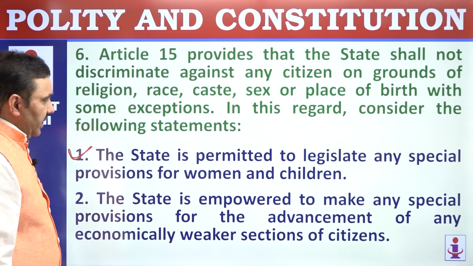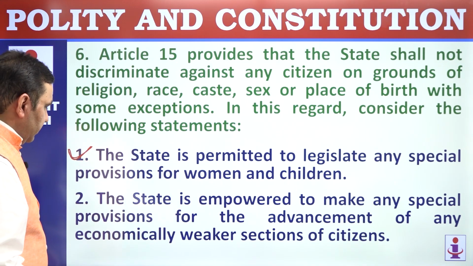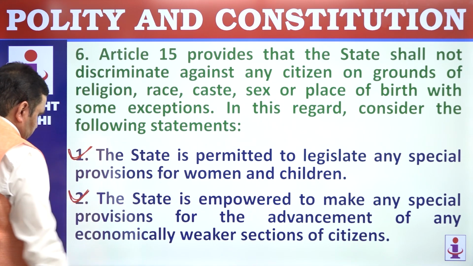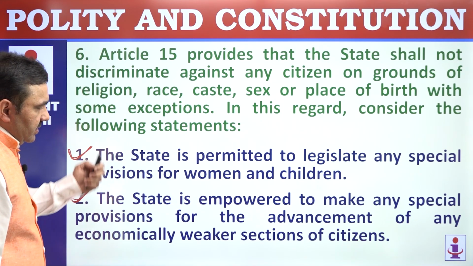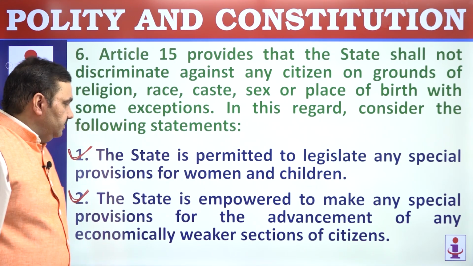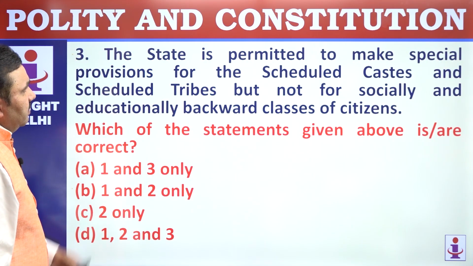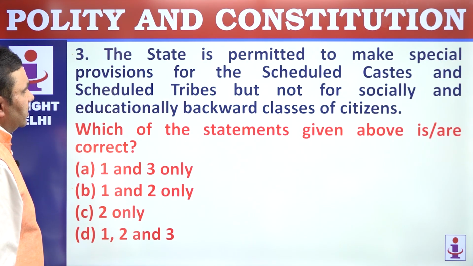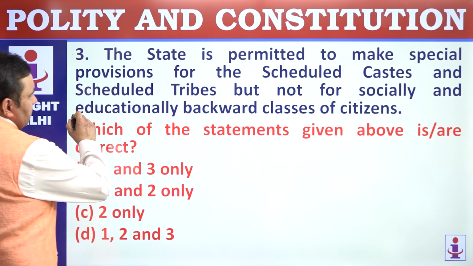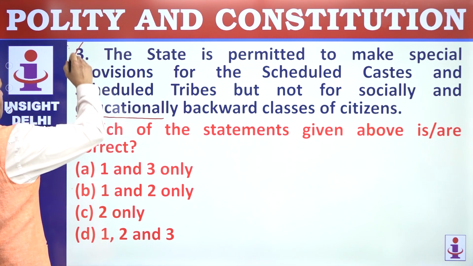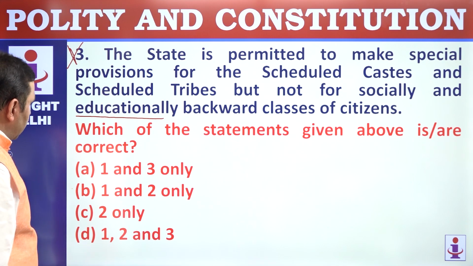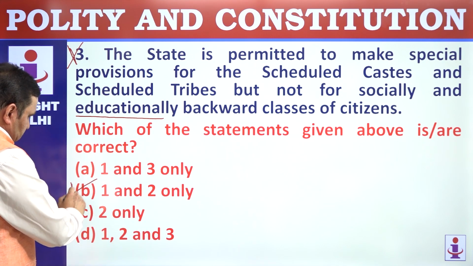The state is empowered to make any special provision for advancement of any economically weaker section. This was recently inserted in our constitution when 10% of the reservation was allotted to EWS sections among upper castes. The state is permitted to make special provisions for the scheduled castes and scheduled tribes, but not for socially and educationally backward classes. Of course, for socially and educationally backward classes also. So this is wrong here. 1 and 2 are correct. Third is wrong here. So option is B.